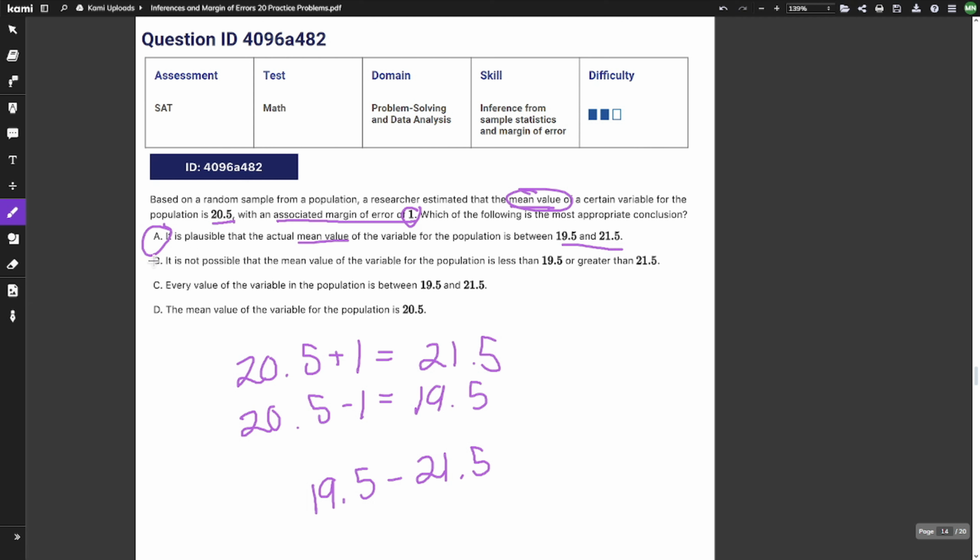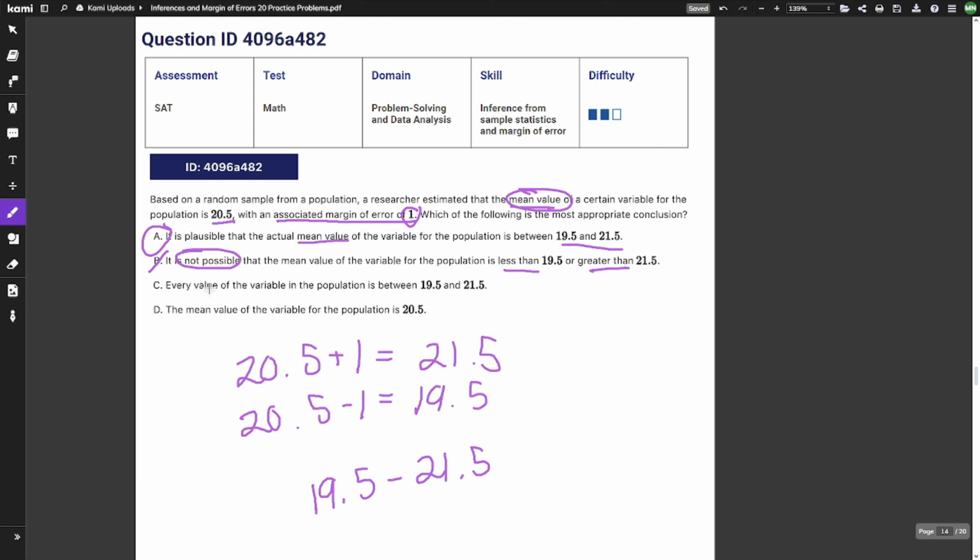B. It is not possible that the mean value of the variable for the population is less than 19.5 or greater than 21.5. So yeah, less than and greater than those numbers are outside of our range. But you can never say never, so it's not going to be B.